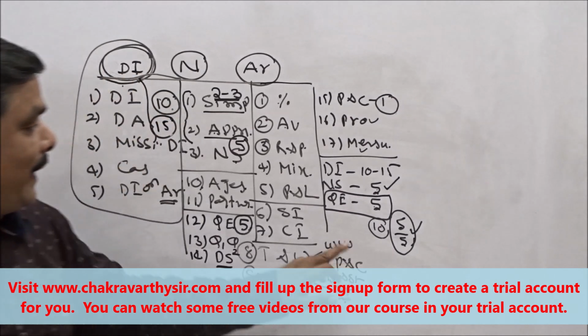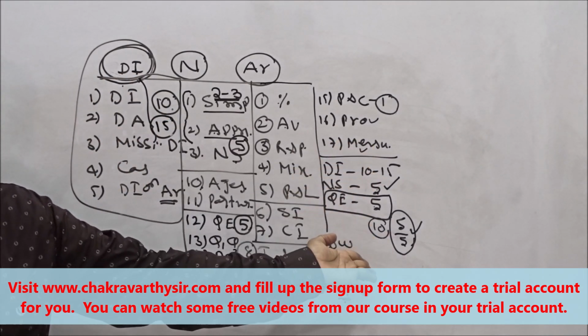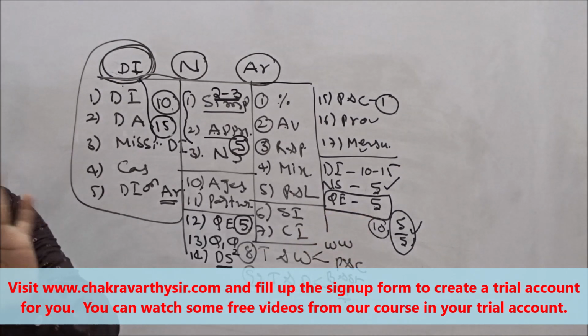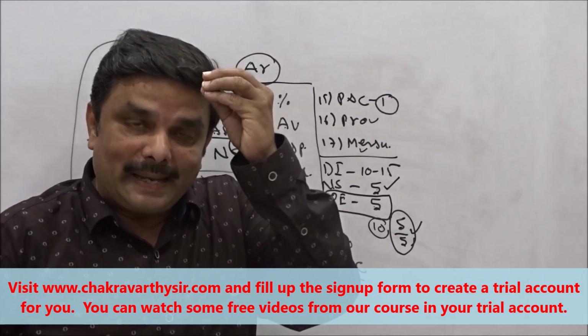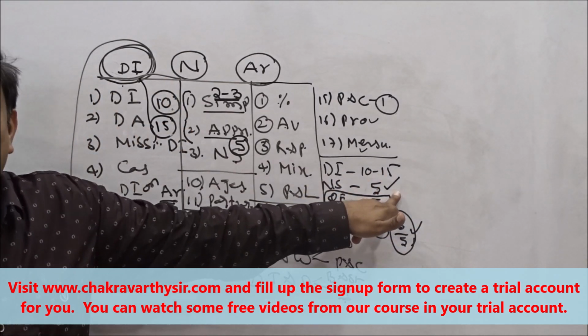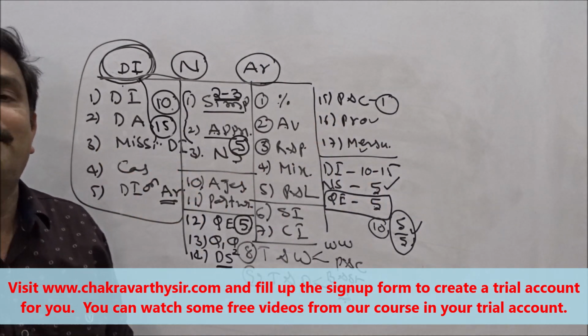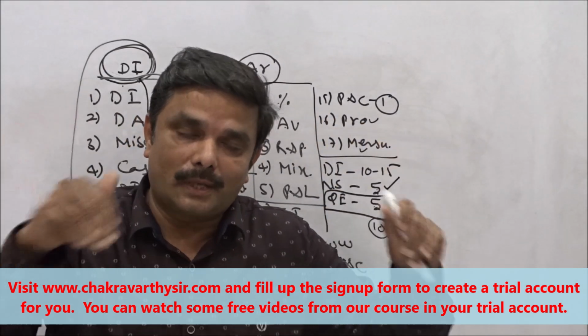So now 10 questions are correct so far. How much time you can spend for this one? Quadratic equations not more than 3 minutes. That's the maximum time I am telling you. Number series also not more than 3 minutes. Right? So within 5 minutes you can complete these 2 chapters.